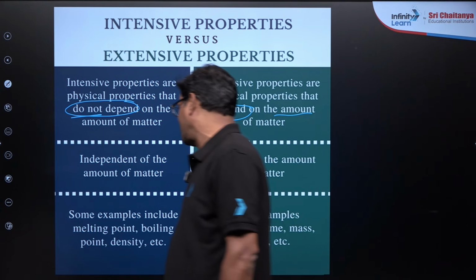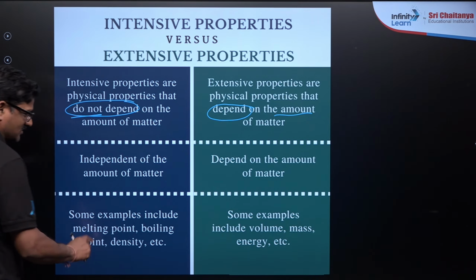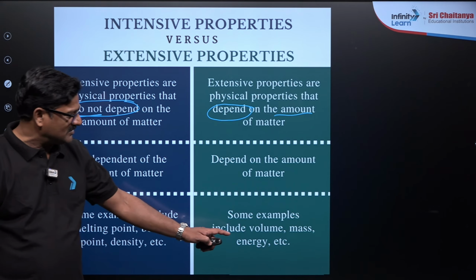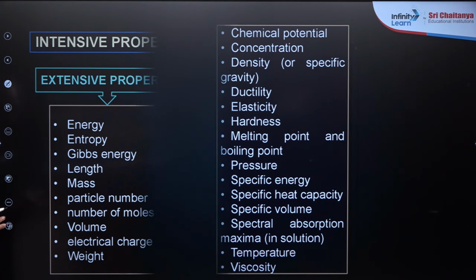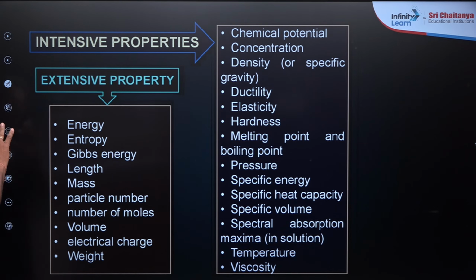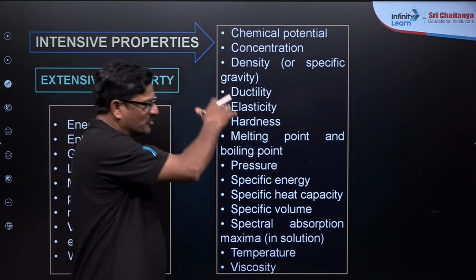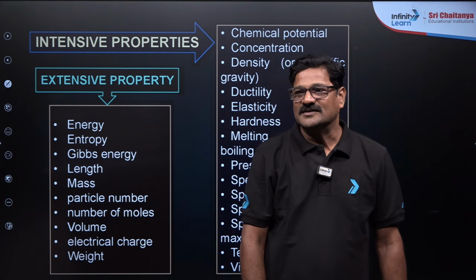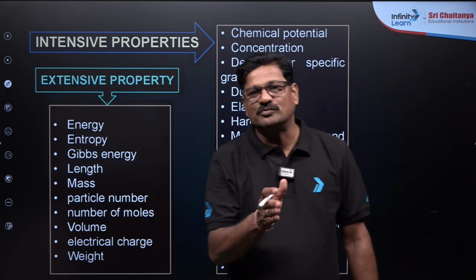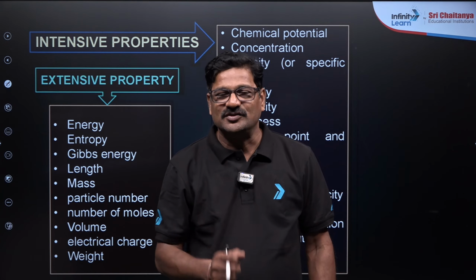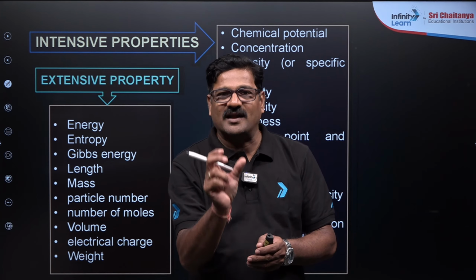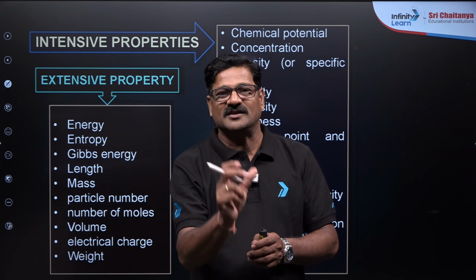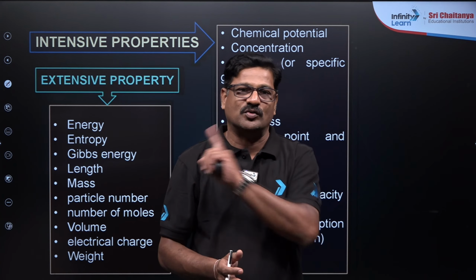Some examples here: melting point, boiling point and density. Here some examples: mass, energy and everything comes in here. I just want to list the extensive properties and the intensive properties. Sir, do we have to memorize this? You just feel it, you will understand. Take the parameter, you understand the meaning of that parameter. It depends or does not depend.